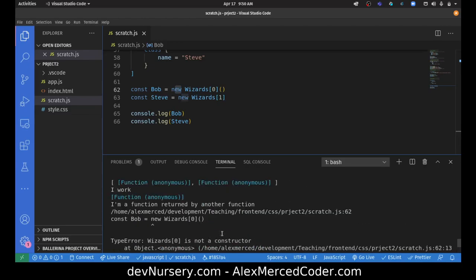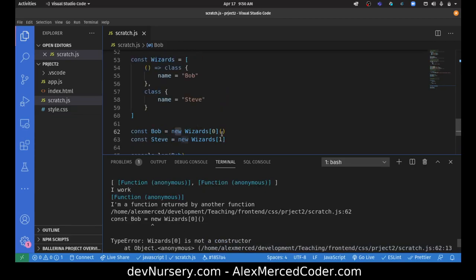Okay, I got an error, so let me see why. New wizards 0 is not a constructor. I get that, but I invoked it. Okay, I think I remember running into this issue before. So here's where we push the limits.